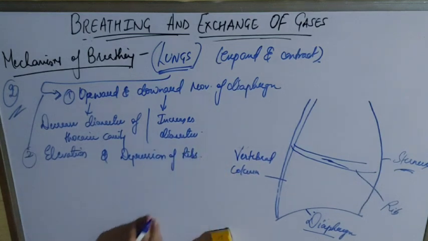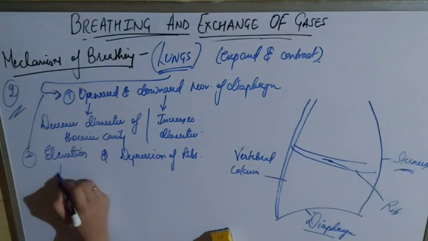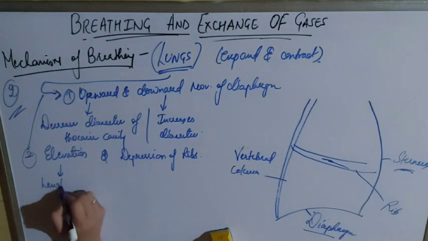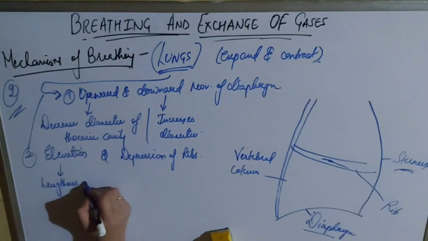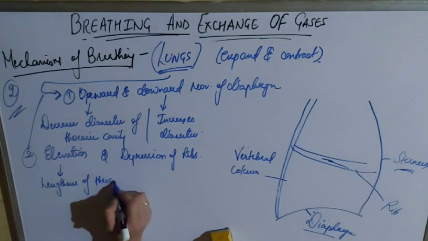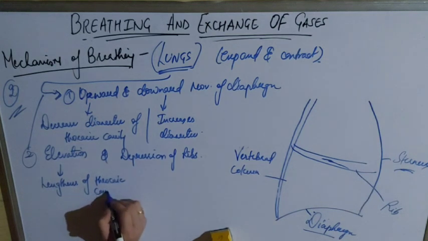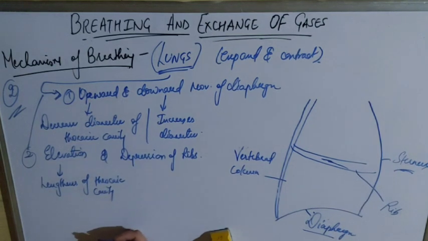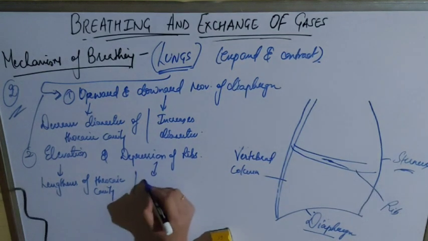So what will happen when the ribs are elevated? It will lengthen the thoracic cavity. That will increase the length of the thoracic cavity. And when they are depressed, it will shorten the thoracic cavity.